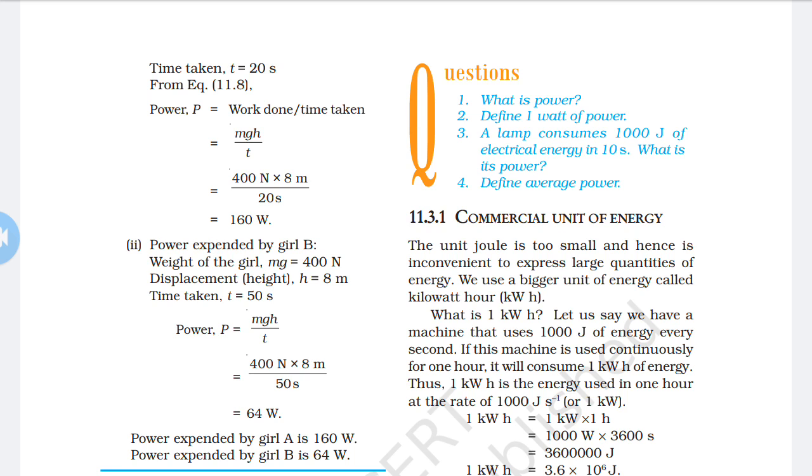So the unit of power is the watt, and 1 watt is equal to 1 joule per second, and the larger unit, 1 kilowatt, is equal to 1000 joule per second. And average power means the total energy consumed divided by the total time taken is known as the average power.